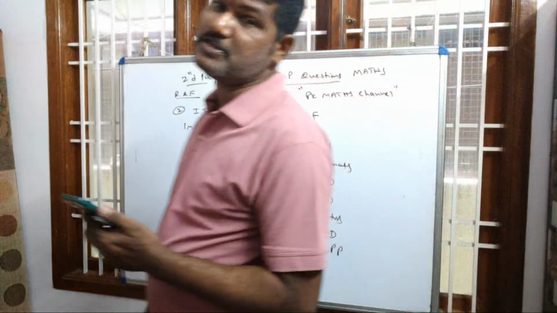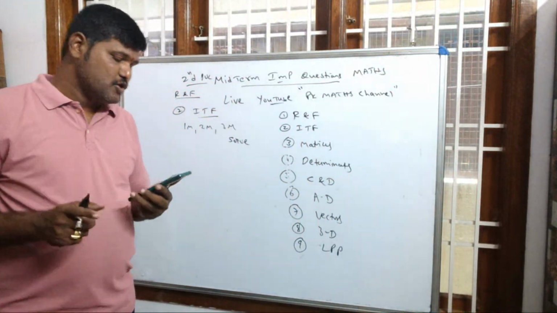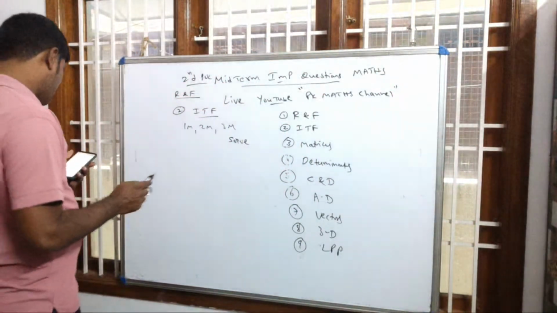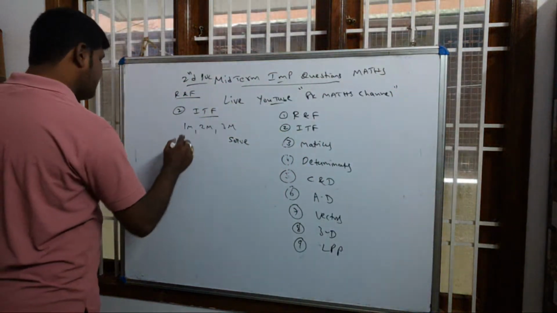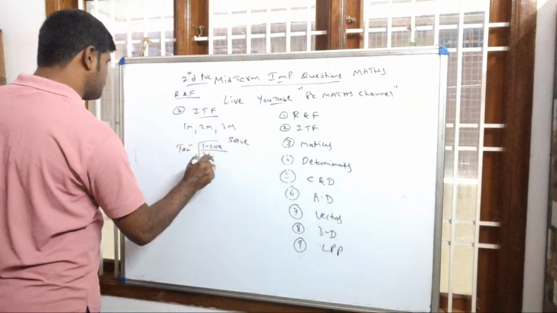For 1 mark, this time you have MCQs as well as fill in the blanks, so they will ask that. And next, you don't have proofs also this year. So they will ask tan inverse root of (1 minus cos x) by (1 plus cos x), an easy question for 2 marks.